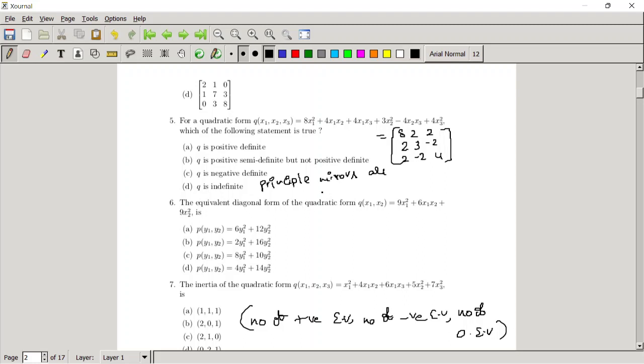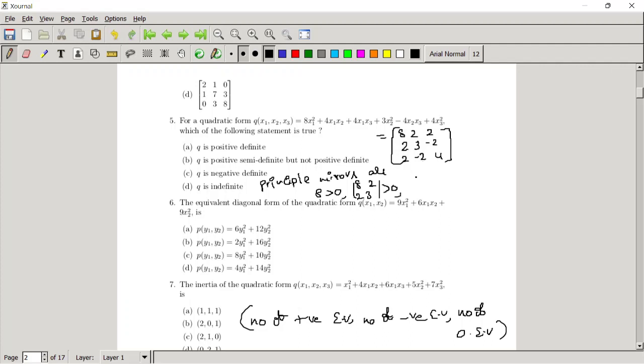The principal minors are: the first one, that is 8, greater than 0. Let's go to the second order principal minor, the determinant of the 2 cross 2 matrix 8 2 2 3. This is nothing but the first 4 elements of this matrix. Of course this is also greater than 0.